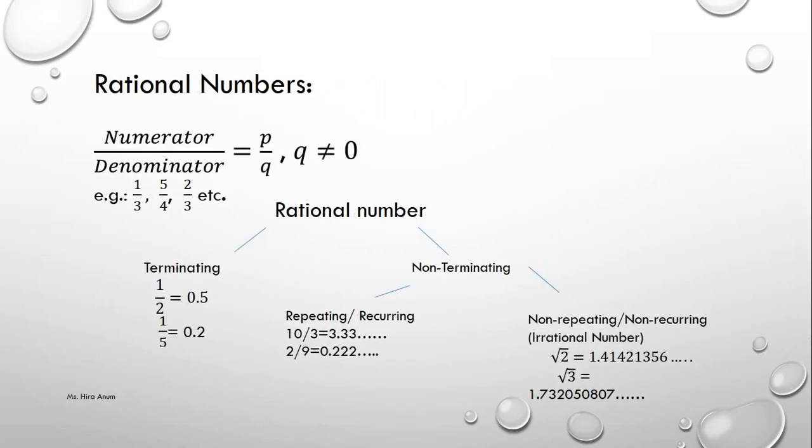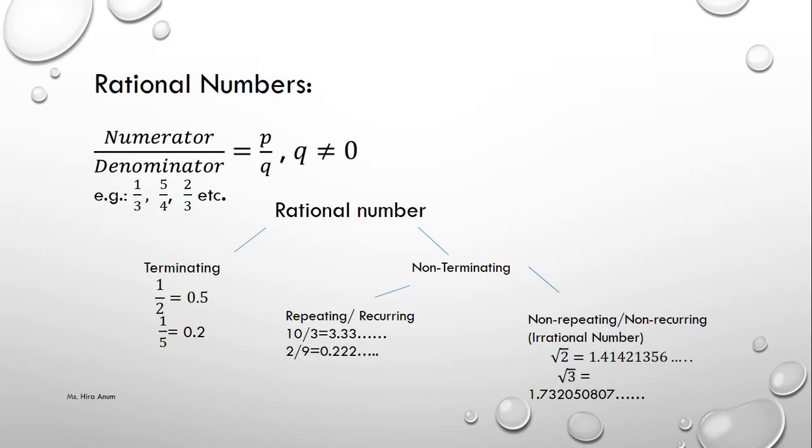Rational numbers. Rational numbers are made of a numerator over a denominator. The numerator is commonly denoted by P. The denominator is normally denoted by Q. P over Q form is a rational number. Q never becomes 0. The denominator in rational numbers never becomes 0.